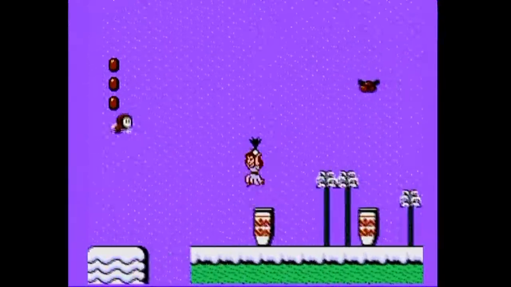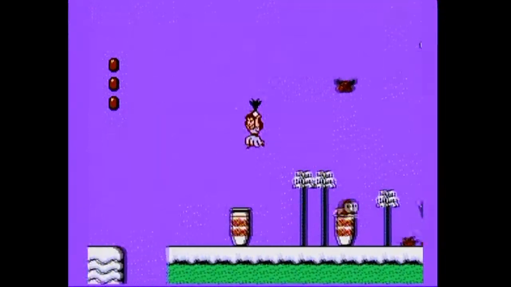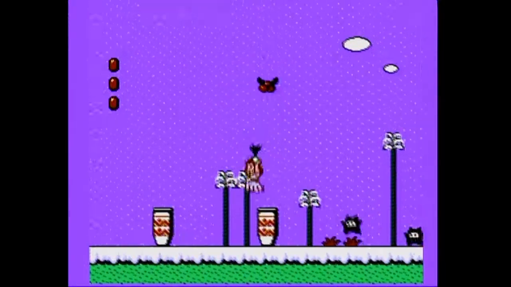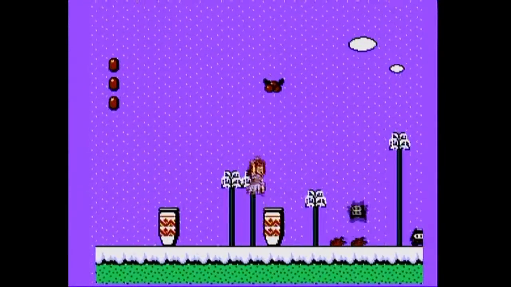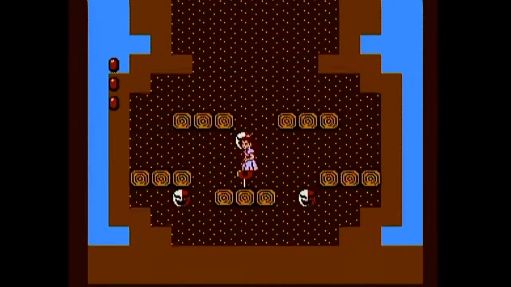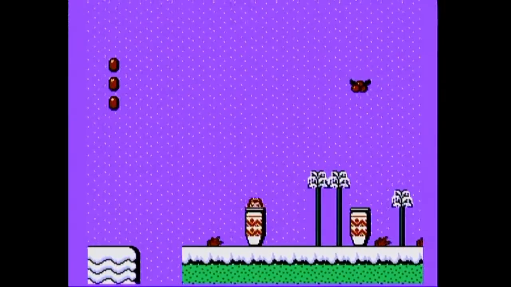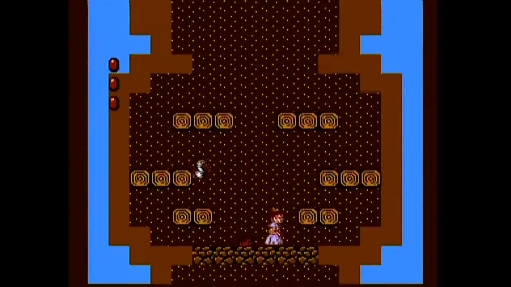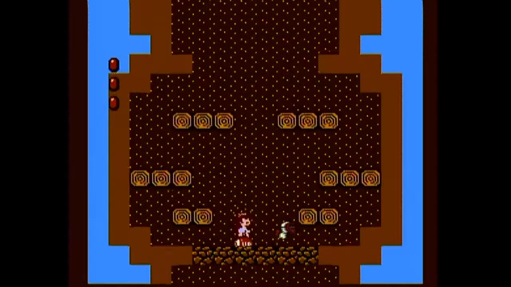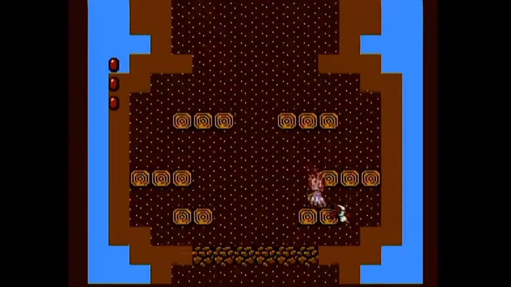And so, yeah, her jumping also isn't that great, but she has the ability to hover in the air for a short time. That's her special ability. There are those vases on the ground. You can enter them if you press down. I don't think you can enter all vases, but you can enter some of them. Like here we are in this room, we can pull an extra life out of here.